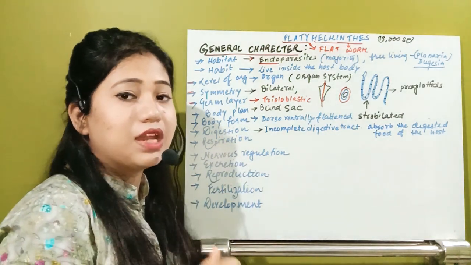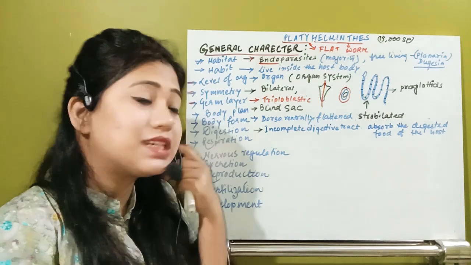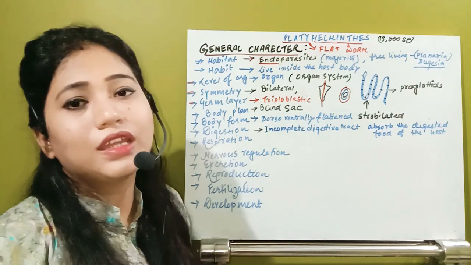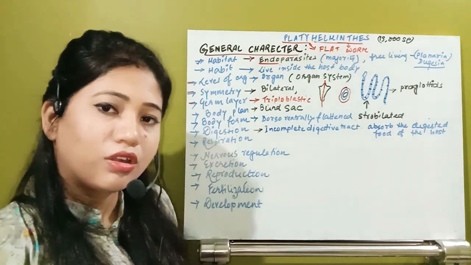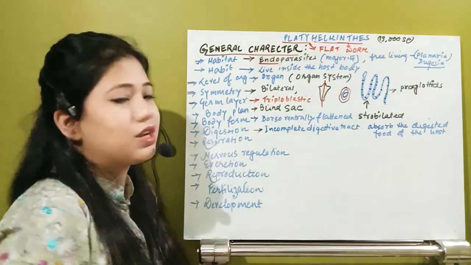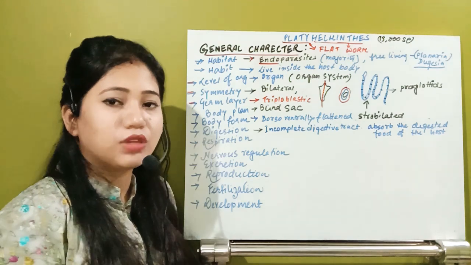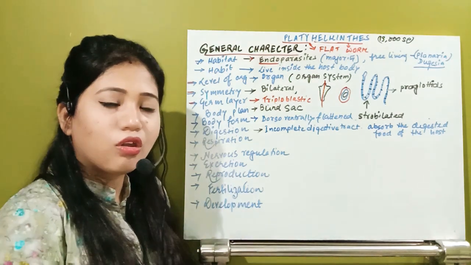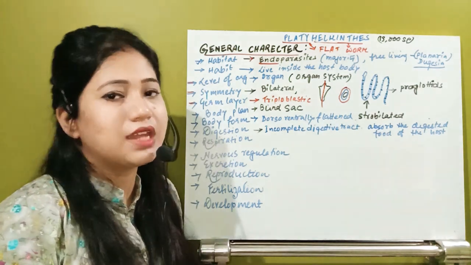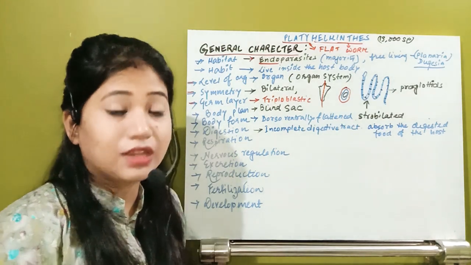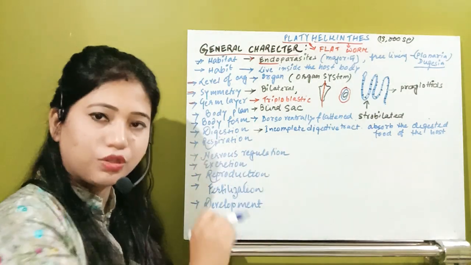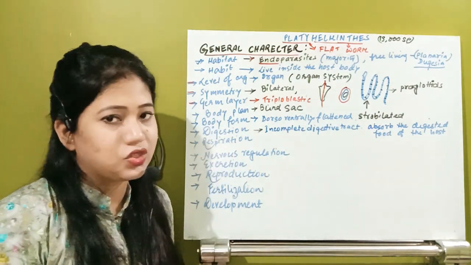The digestive tract is incomplete, and the second thing is that, living inside the host body, they can directly absorb the digested food molecules or liquid from the host intestine. Now come to respiration. One very unique thing: all of these characteristics are parasitic adaptations. If they are parasites, they have to adapt some characters. The first is digestion: they absorb already digested food molecules.